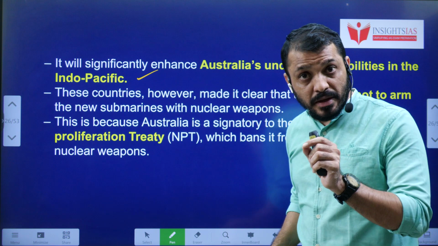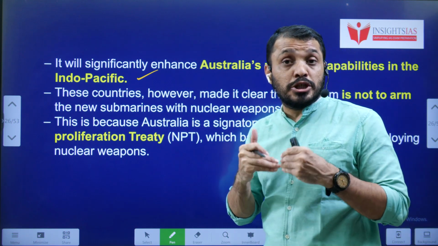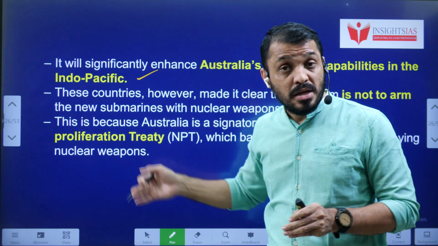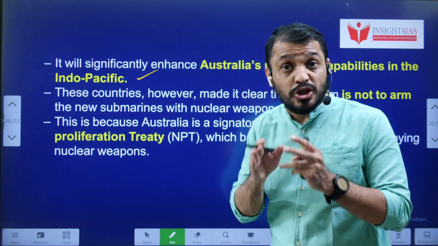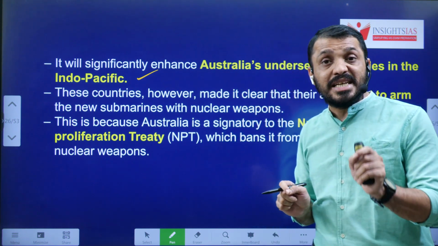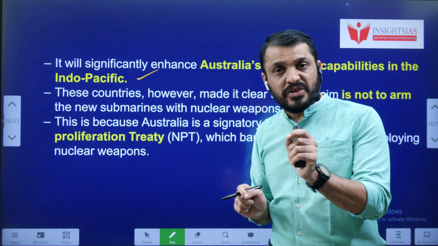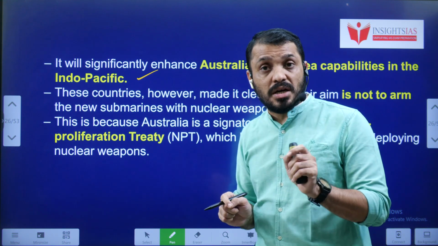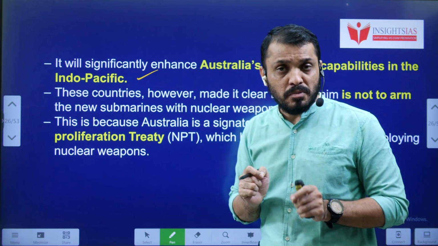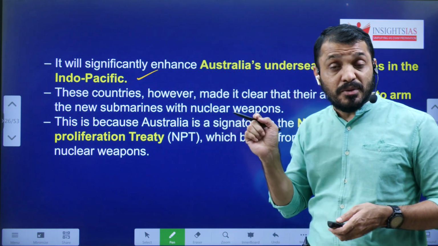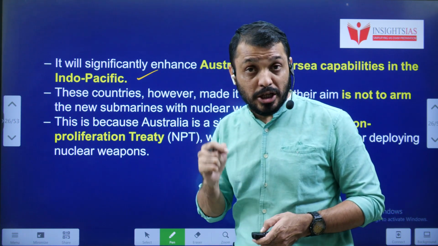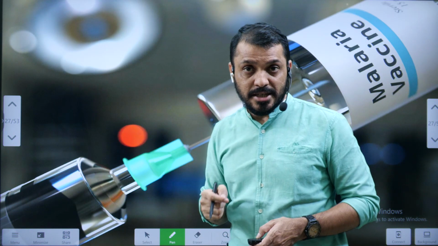And clearly, here they are using nuclear technology only for peaceful, civilian purposes. They are not equipping the submarines with nuclear weapons. That clarity you have to understand, because Australia has already signed the NPT, the Non-Proliferation Treaty. The Non-Proliferation Treaty is all about not developing any nuclear weapons. So here Australia is not equipping the submarines with nuclear weapons. They are simply using nuclear technology to run their submarines.